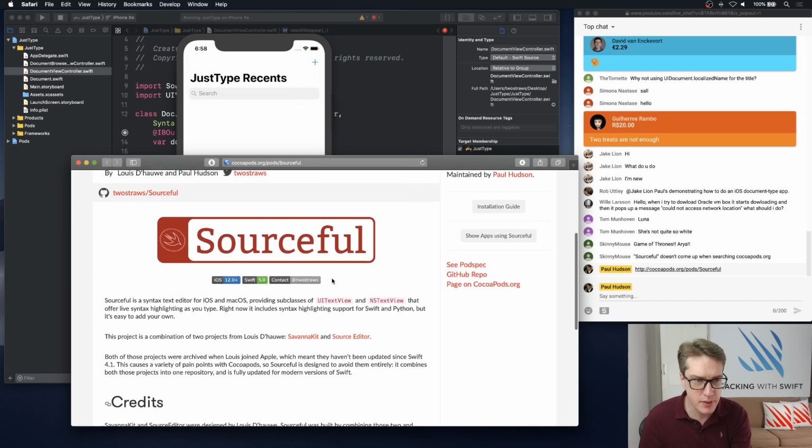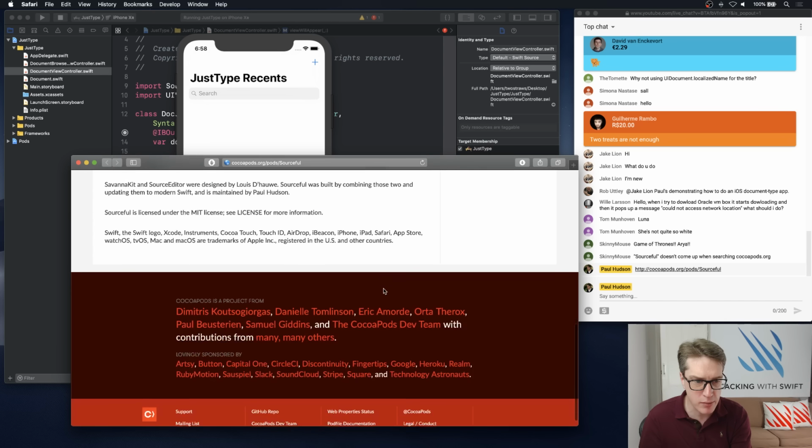CocoaPods.org/pod/sourceful. There you go. By Louis DeHoe and Paul Hudson. That great logo, blah, blah, blah, blah. Anyway.